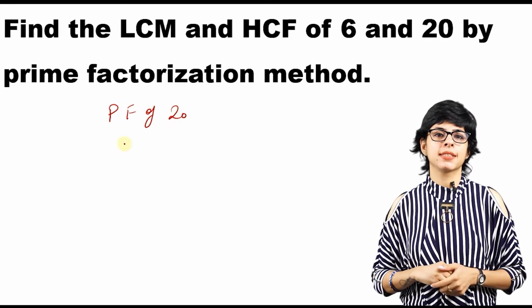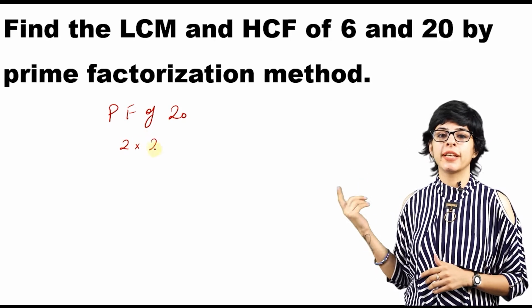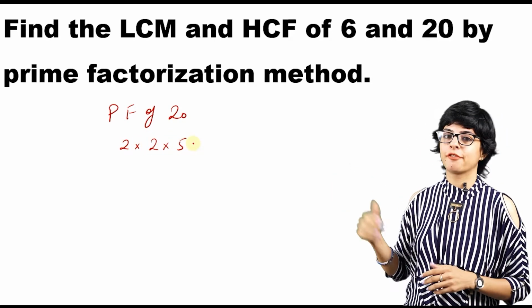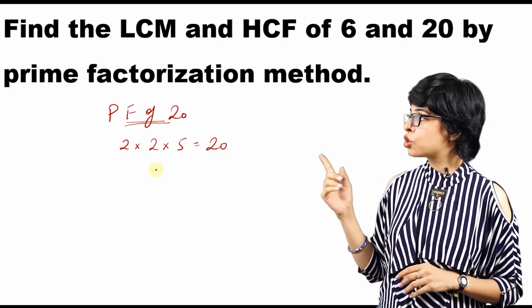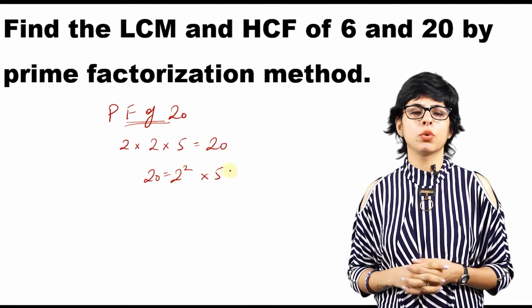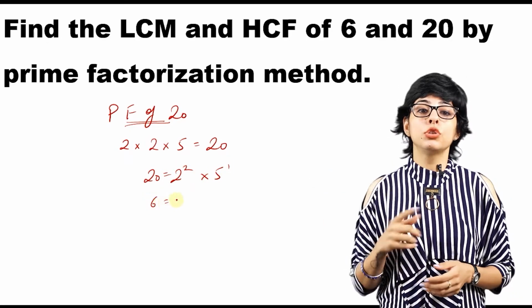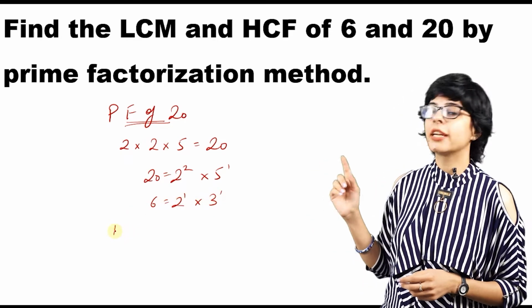So first of all, let us do the prime factorization of 20. It is done by 20, 2 tens are 20, 2 fives are 10 and 5 ones are 5. When we come to the prime factorization, it comes out to be 2 into 2 into 5 is equal to 20. So as we know now, 20 is equal to 2 raised to the power 2 into 5, and 6 is equal to 2 into 3.